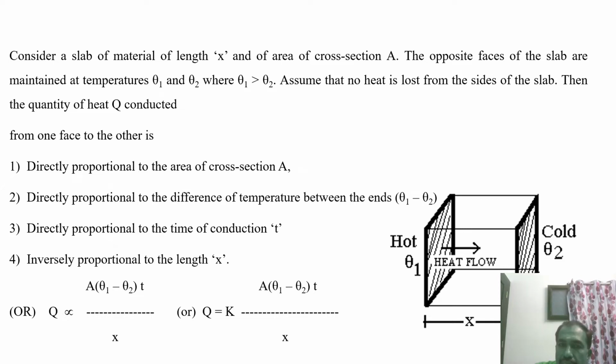Theta 1 is greater than theta 2. There is no heat flow from the other sides of this slab. Then a quantity of heat Q is conducted from one face to another face.